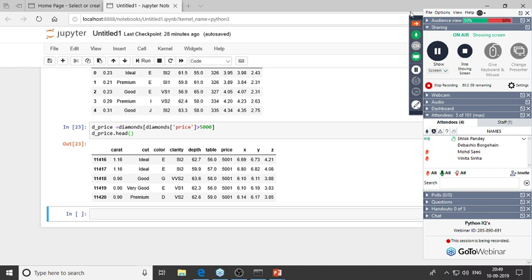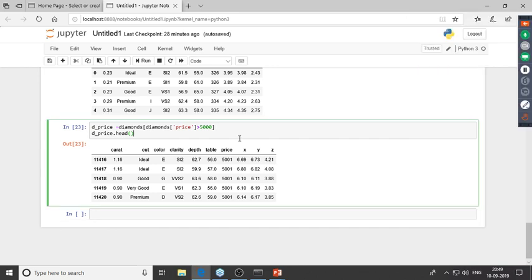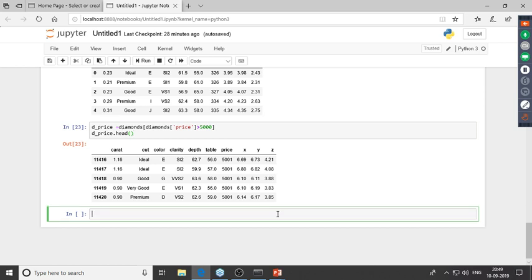So what Shlok is basically saying is, over here we've just used one condition. Now, instead of using one condition, we can give in multiple conditions and extract the records, right? So to extract with multiple conditions, we'd have to use the AND operator. So as Shlok gave an example, we'd have to extract all those records where cut is equal to ideal and the color is equal to E.